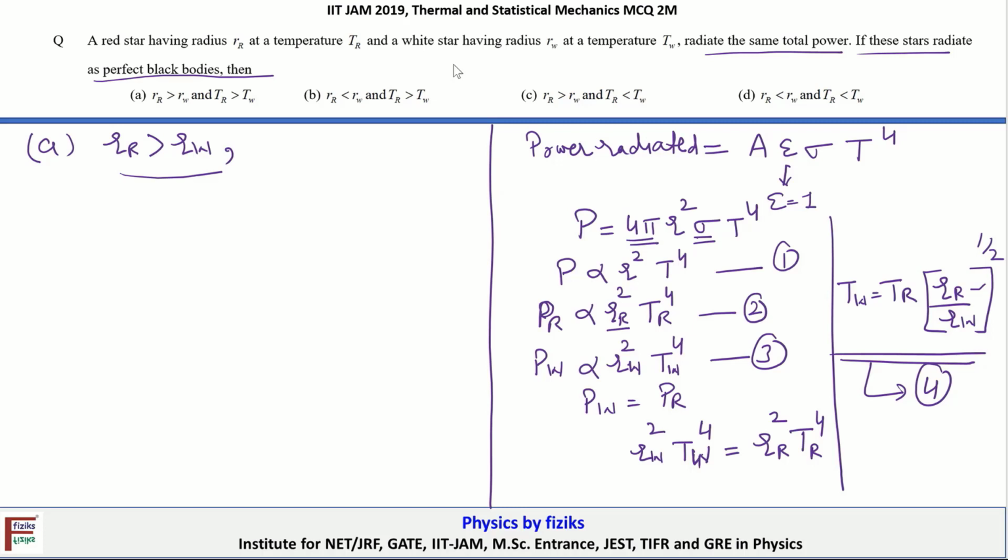So TW is going to be greater than TR. So when RR is larger than RW, this implies that TW will be larger than TR.